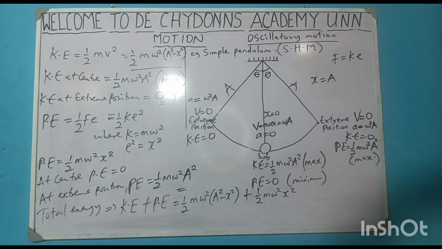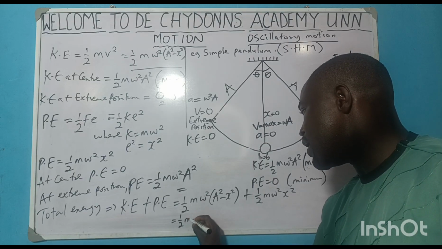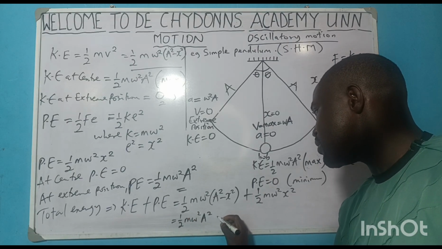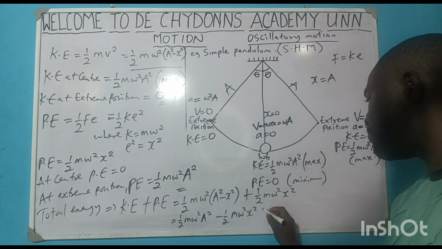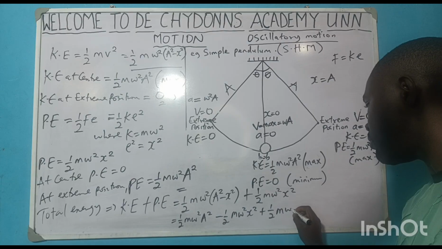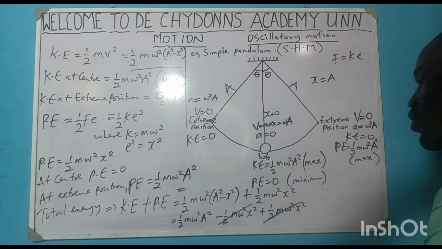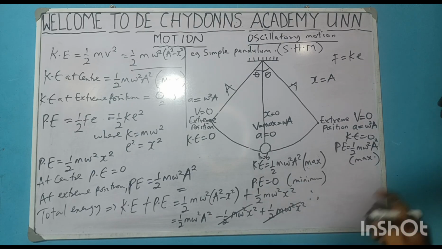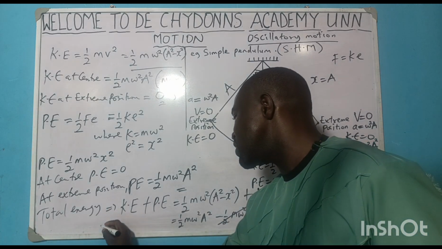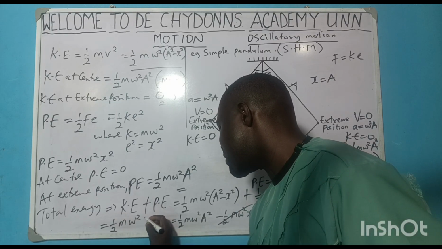So how do we sort it out now? Expand this. We'll be having 1 over 2 mw squared a squared minus 1 over 2 mw squared x squared, then plus 1 over 2 mw squared x squared. So these two we subtract and both of them will go out. So look at the formula for total energy. Therefore, it's important to tell you that the total energy is equal to what? Half what? mw squared a squared.